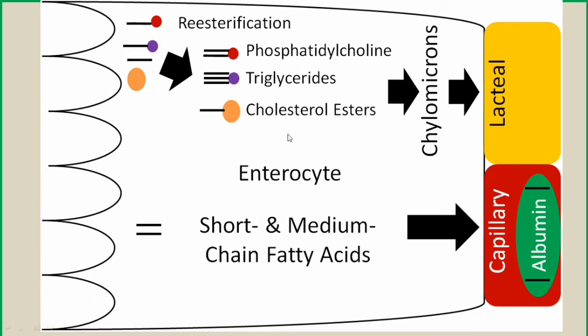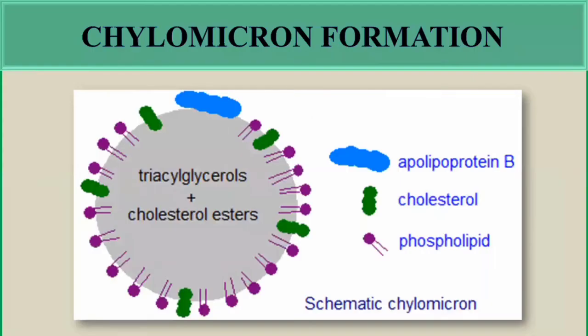Now all these molecules together have to be transported through the blood circulation to the other parts of the body. But first, these esterified molecules will form the chylomicron. So now esterification occurs, and then it will form the chylomicron. So what is chylomicron and how does the chylomicron formation take place?